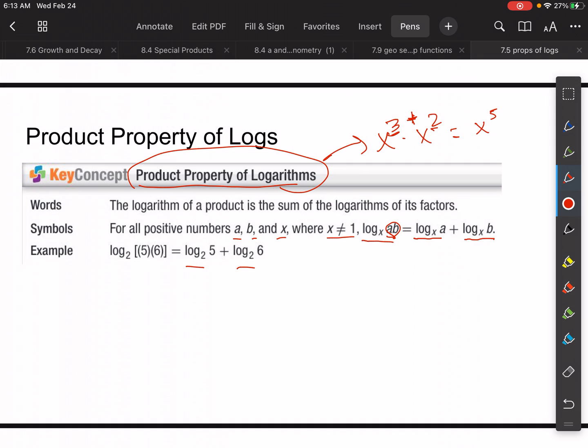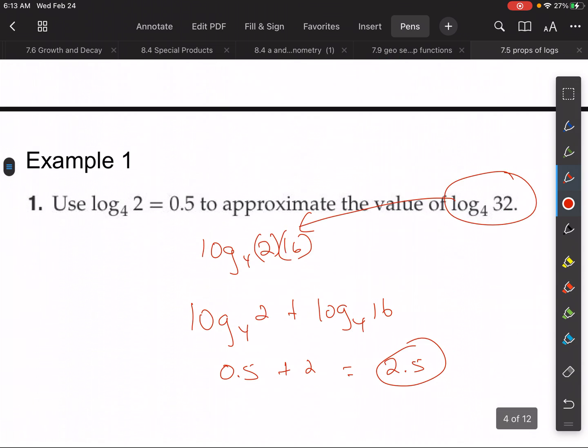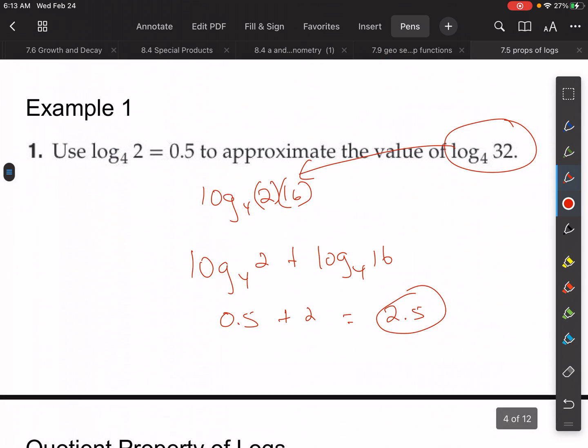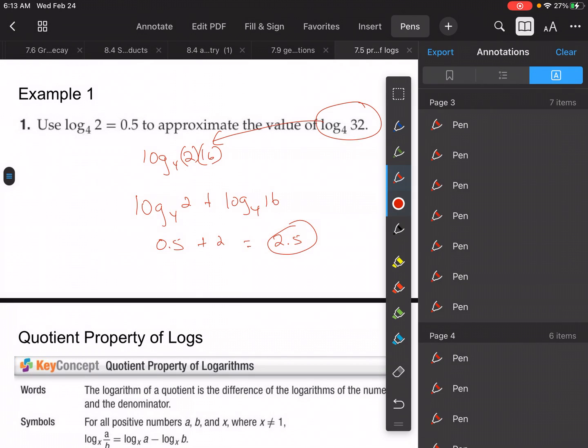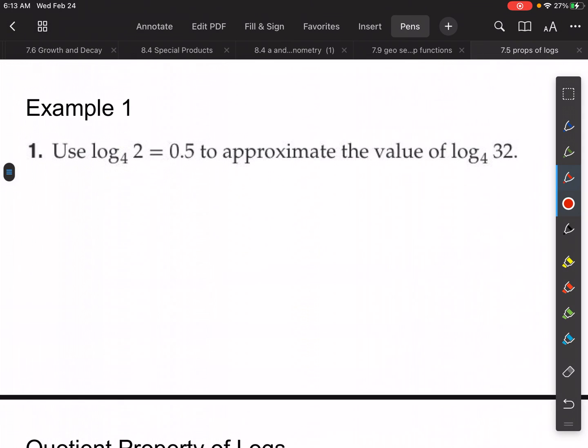Here we have log base 2 of 5 times 6. I can break that up into log base 2 of 5 plus log base 2 of 6. So you're adding. Looks like I've already written something in here, so let me just clear this. For this one, it says use log base 4 of 2 equals a half to approximate the value of log base 4 of 32. Since we know that log base 4 of 2 is 1/2, what I can end up doing is saying that log base 4 of 2